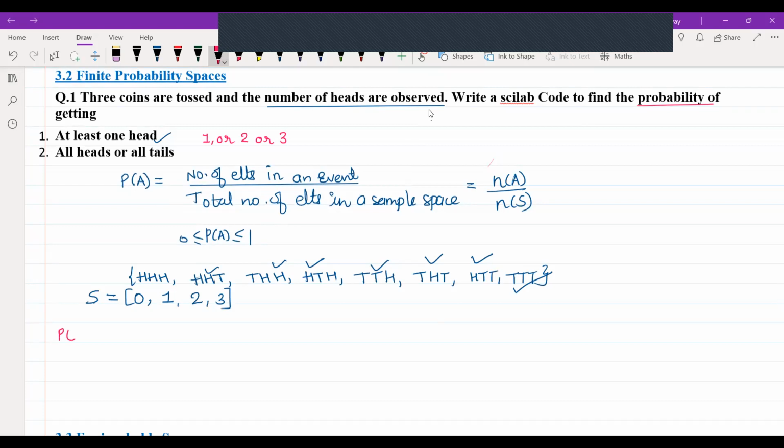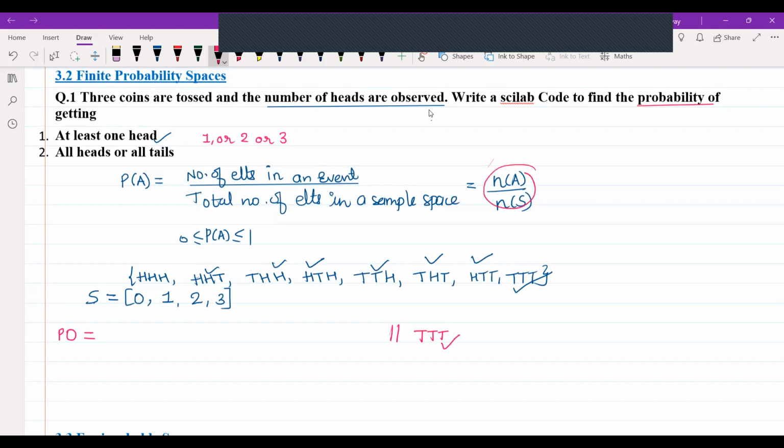Okay, so I'm going to define 3 variables. One is P0. P0 stands for probability of getting 0 heads. I'll write a comment line over here: in which cases will I get 0 heads? When I get all tails. In that case I will get 0 heads. So that is only one possibility. And what is the formula of probability of any event?